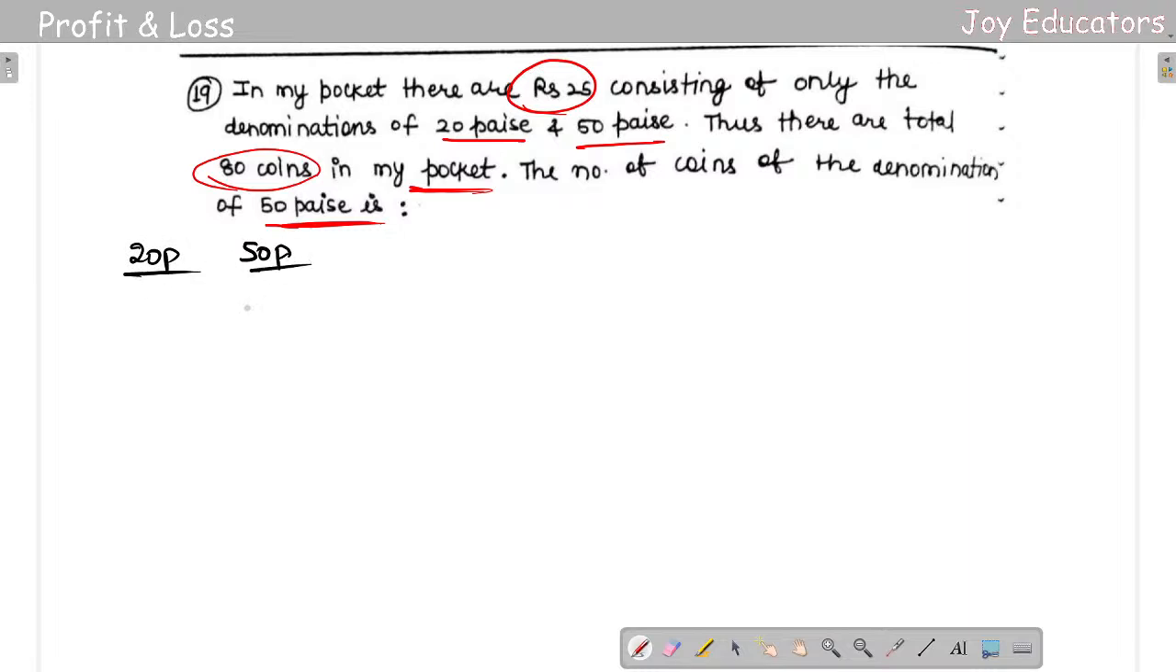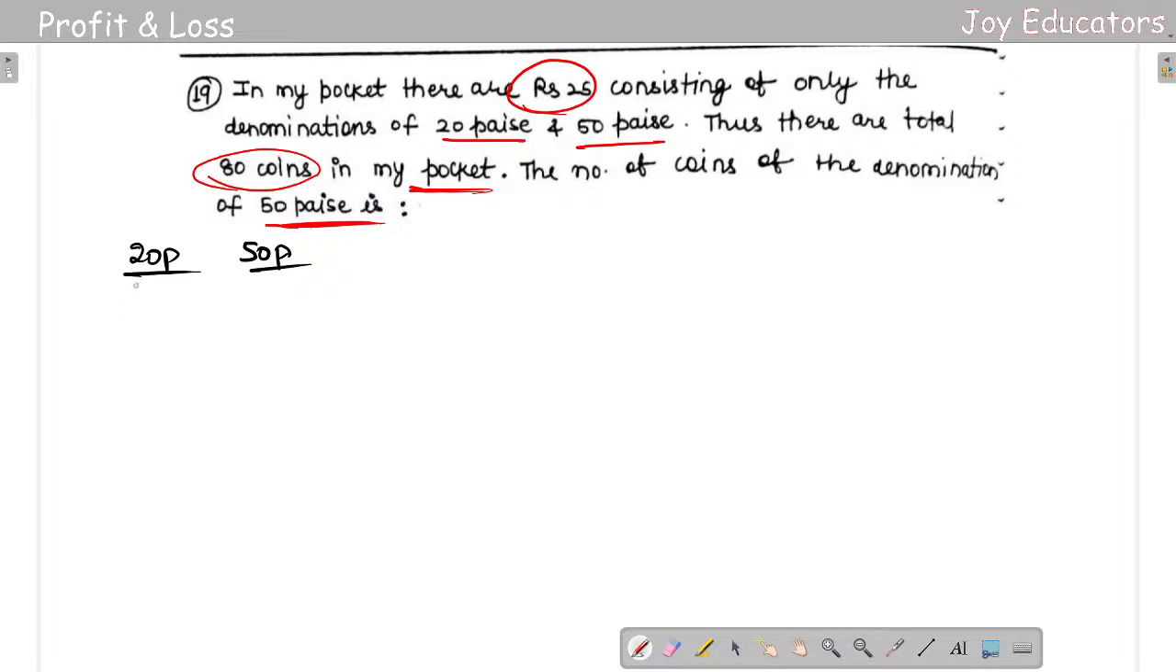Okay, so may I ask you a question: if there is also a 1 rupee coin, if there is also a 4 rupee coin, what are you going to do? Again it is 20 paisa and 50 paisa. So how many coins are there? Totally 80 coins, right? So the mean value is 25.